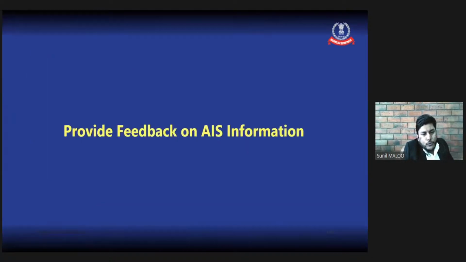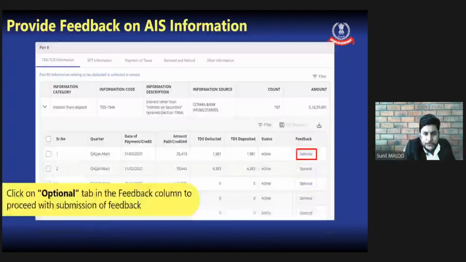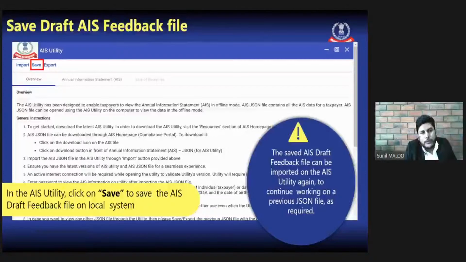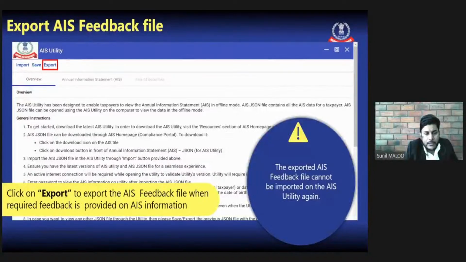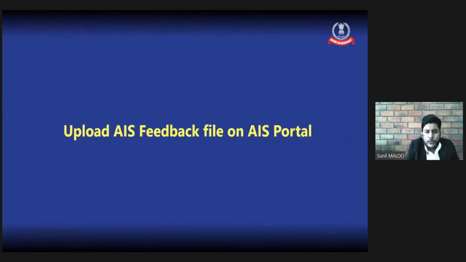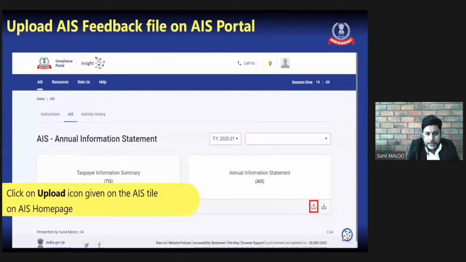Now we will discuss how to provide feedback on the AIS information. Here, for uploading to the AIS portal, the saved AIS draft feedback file can be imported into the AIS utility again to continue working on the JSON file as required. Now we will export this file and upload it on the AIS portal. How to upload, we will discuss in the coming slide.